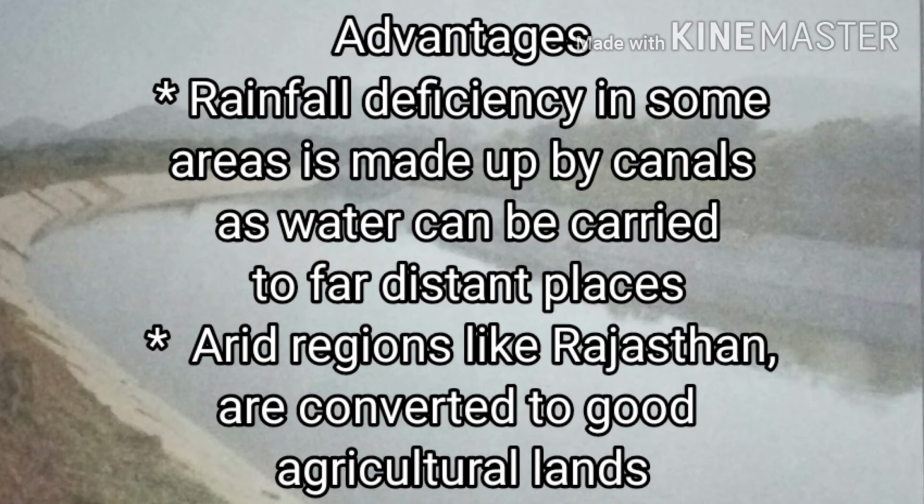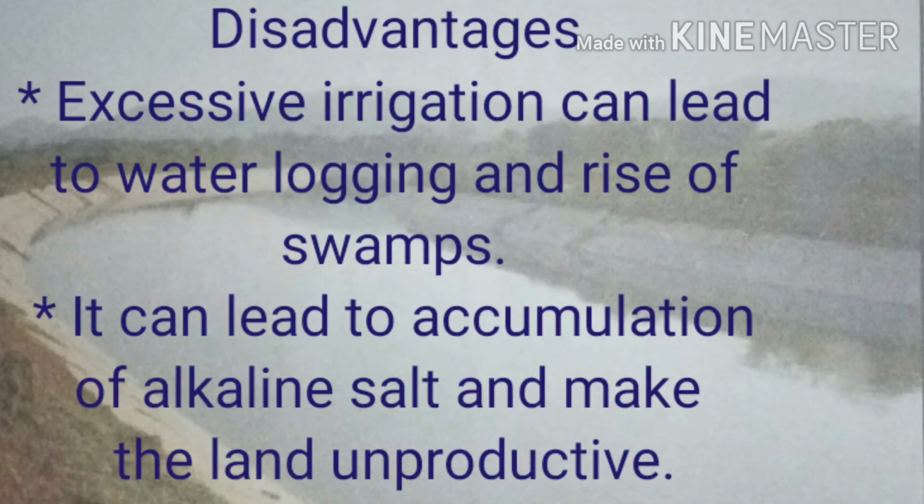When the Green Revolution started in India, Punjab and Haryana became the center of it and finally they became the granary of the country because of the use of canal irrigation. Canal irrigation requires a large infrastructure like the construction of dams, canals, etc. It's very expensive. Other disadvantages are excessive irrigation or over irrigation. It can lead to waterlogging and very slowly cultivable land can be converted into swamps.